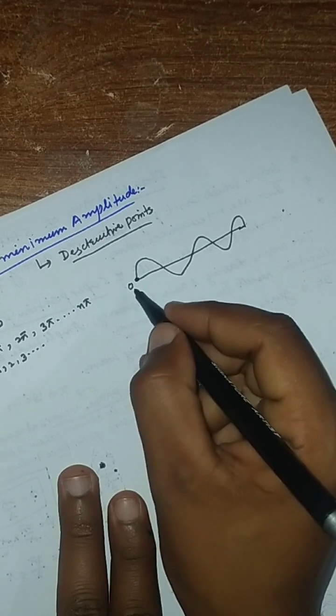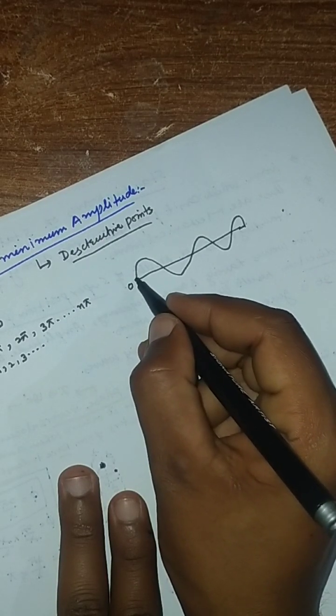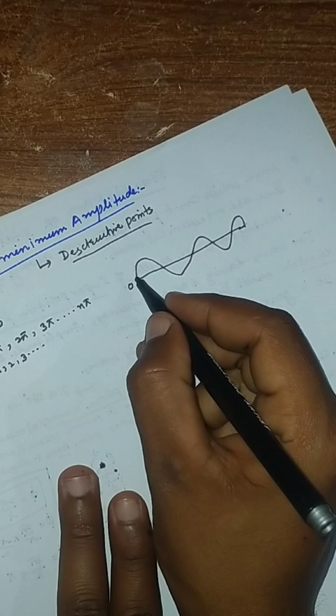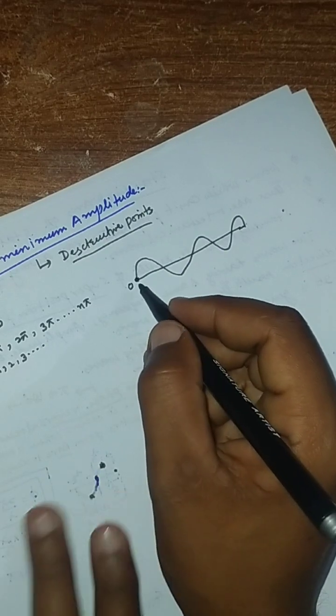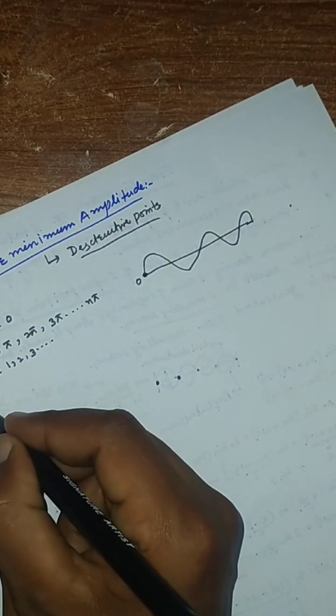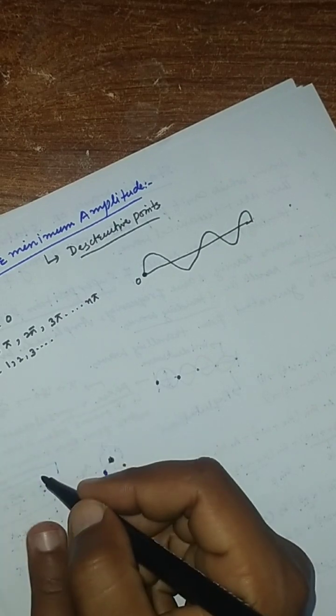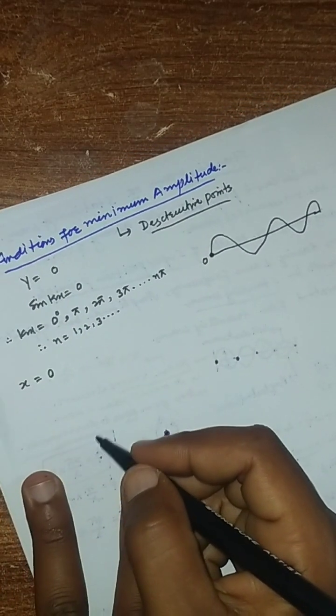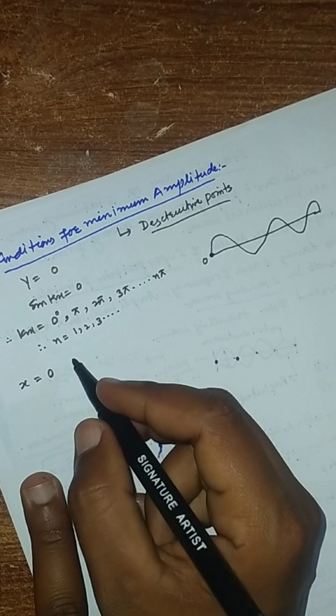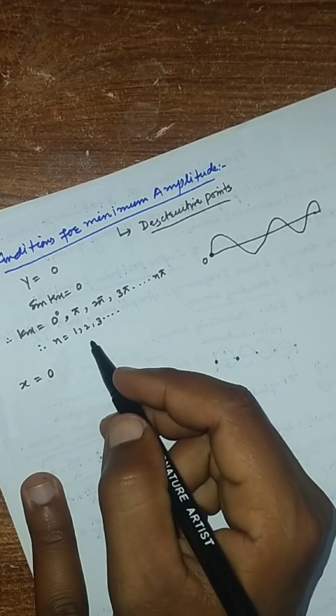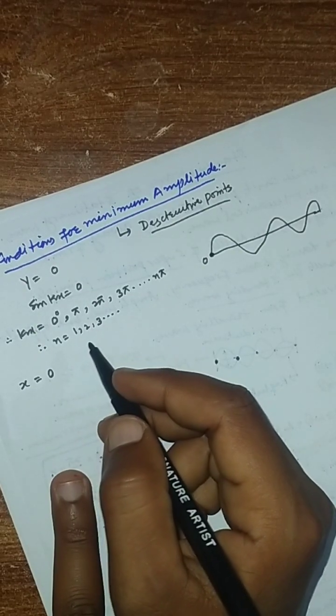So if the displacement is 0, then at this point the amplitude is 0 also. So the first point we get will be at the origin. At the origin the displacement is 0 and the amplitude of the wave is also equal to 0.